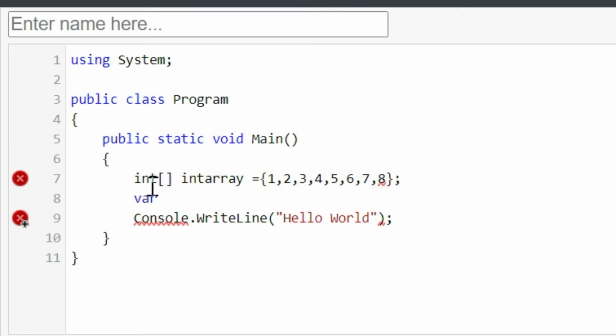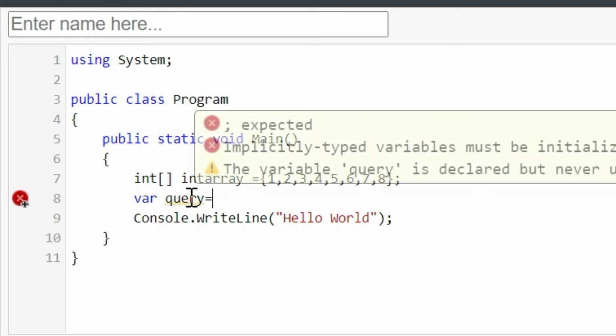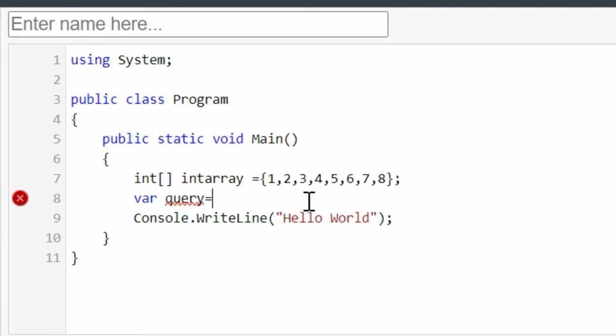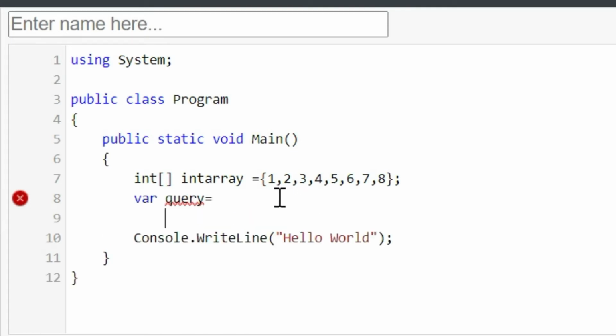This data type was introduced in C# and it can hold any data, that is, it can hold an integer or string or character or even the LINQ result. And once the LINQ result is saved in this data type, you can use a foreach loop to display the values saved in this query variable. Now if you look at the example, you will understand.